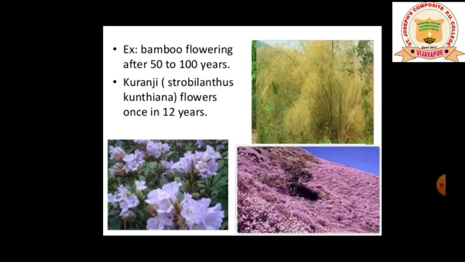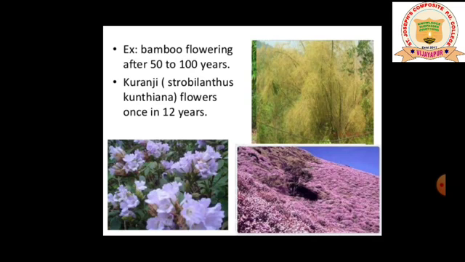Example, bamboo flowers after 50 to 100 years. The bamboo plant is a perennial plant which will live more than 100 years. So the flowering time, in the sense, it will give flowers once in its lifetime. That is, it may give the flower after 50 years or 100 years, then the plant dies off.